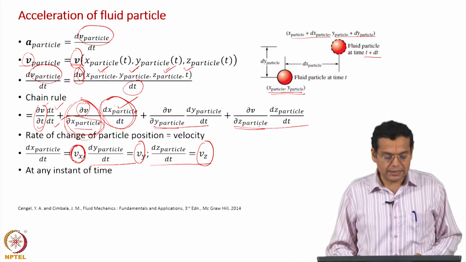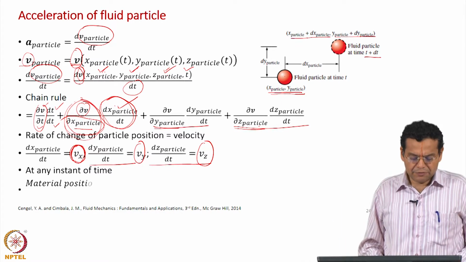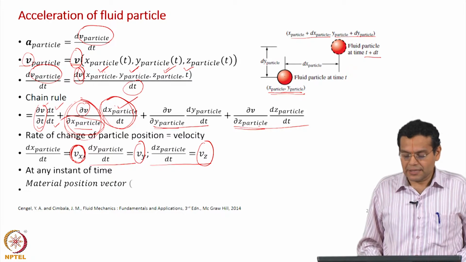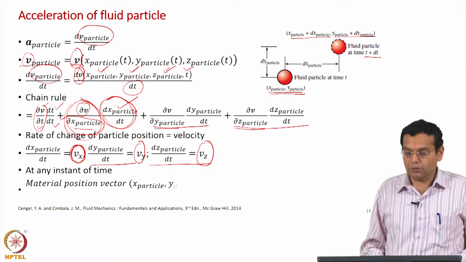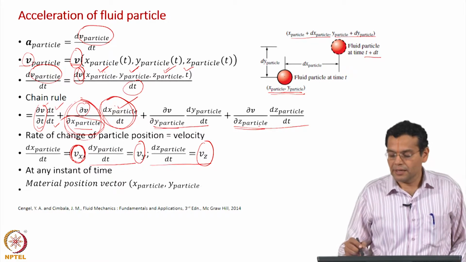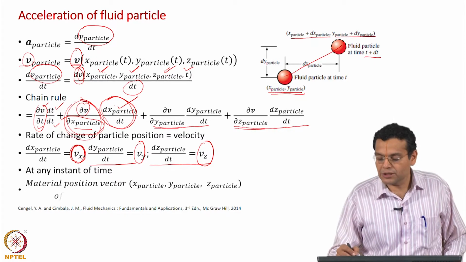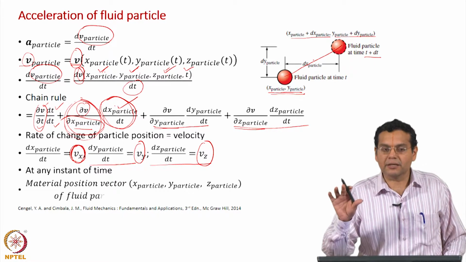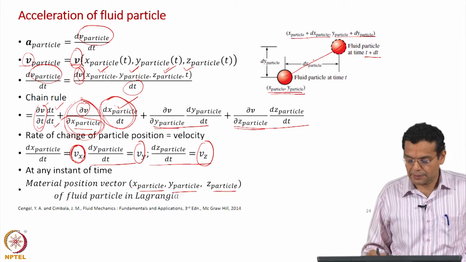Once again, just like we did for velocity, we will use the physical picture of the material position vector. Why do I say material position vector? Because I am following a material particle, its position is given by the material position vector denoted by x particle, y particle and z particle.